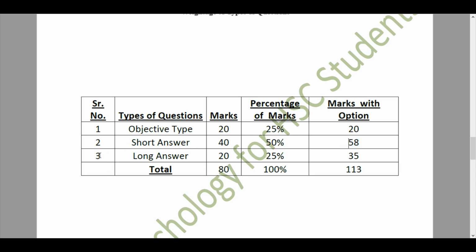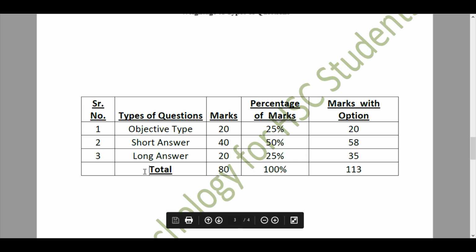Then we move forward to a third type of question, that are long answers. That were the 6th and 7th questions that had two sub questions for 5 marks and one whole question for 10 marks. That holds 20 marks. This will be asked for 25%. This would be 25% of your entire 80 marks, sorry. So here the marks to be scored with option would be 35.